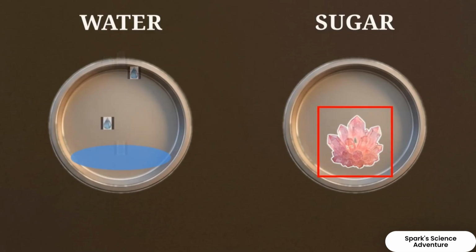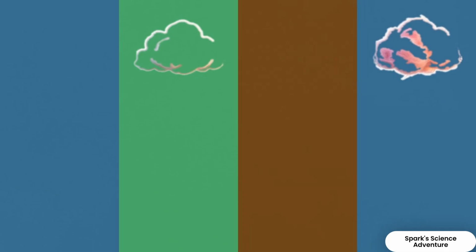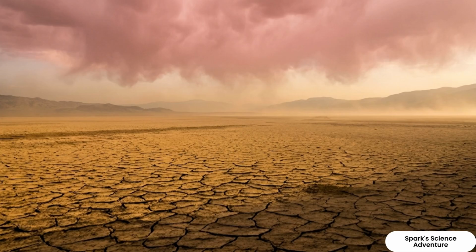On the left, water transitions between liquid and gas. On the right, sugar remains a static crystal that cannot evaporate. This movement is how the planet survives. Water-based clouds act as a delivery system, lifting moisture from the oceans and carrying it to the center of continents. Sugar clouds, however, cannot move. Because sugar cannot evaporate and travel through the air, the global delivery of water stops.